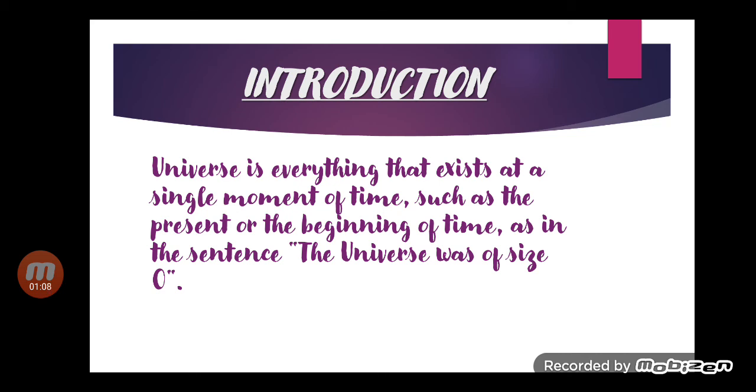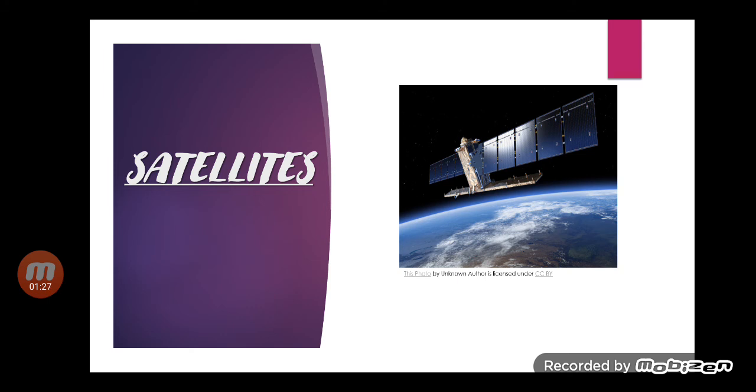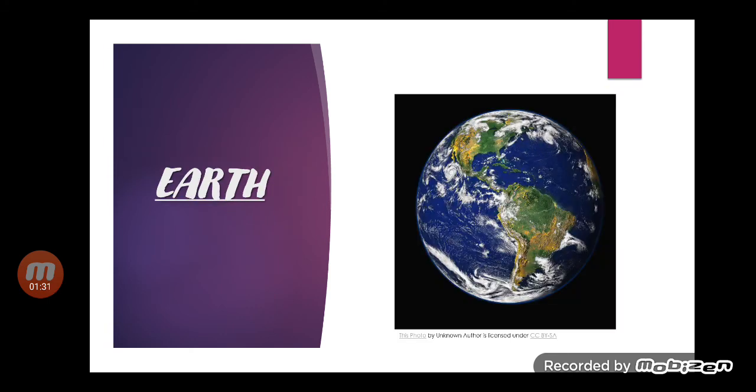And in this chapter, we will read about stars, satellites, planets, about the universe. As I told you, our universe includes stars, it's very familiar, satellites, now Earth. Children, what if I talk about planets?